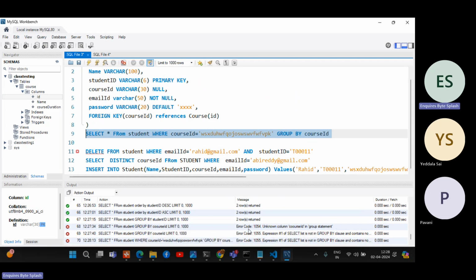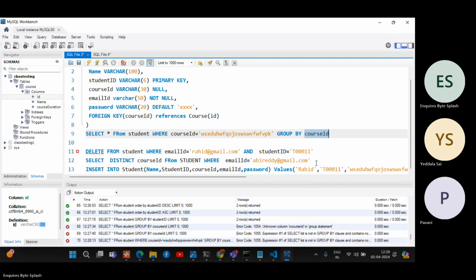Yes, it is saying that is a foreign key, right? So that's why you cannot do aggregate operation, because that is not an independent one. You can apply grouping for only independent ones. So that's why we added for student ID and all email ID. We can add it, but course ID you cannot group by, because there is a point you can learn. Group by, always in the SQL statement, you need to put at the end. That is aggregation operation. Aggregation means we are combining something. If you are combining, right, foreign keys, primary keys, you cannot combine. Course ID is a foreign key, right? You cannot combine. You can combine region, country name, pin code. That is what group by. This is invalid. That's why it will show an error.